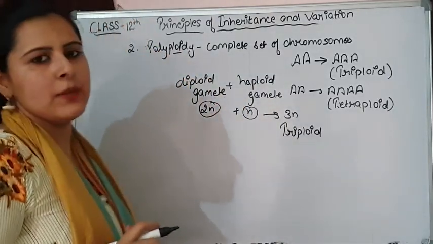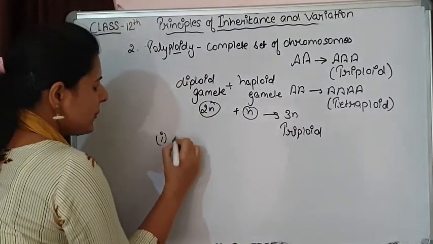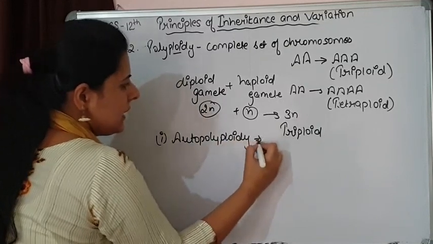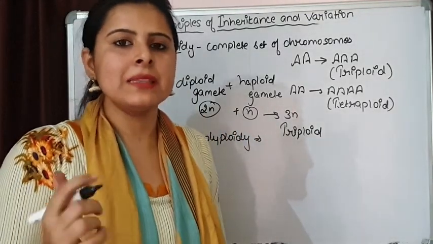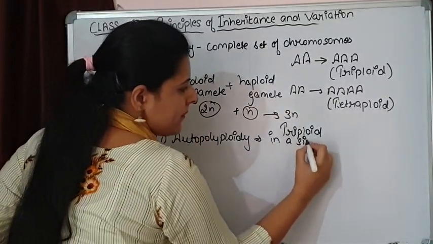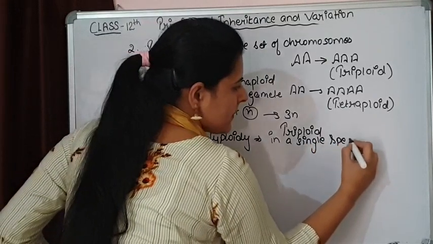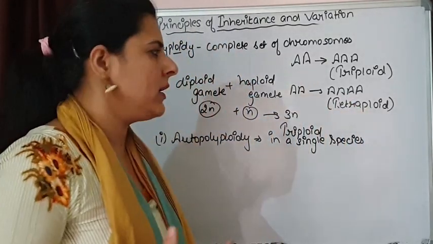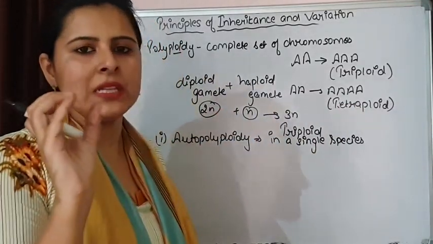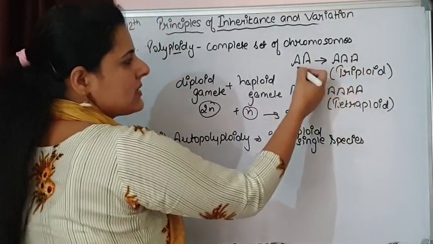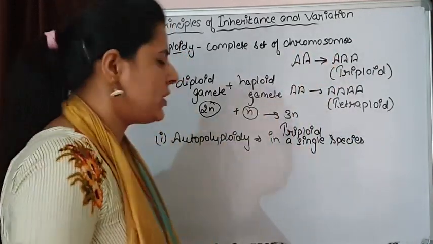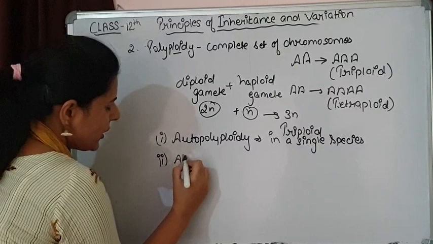Now polyploidies can be of two types. One is autopolyploidy, which means the set of chromosomes is increasing, but within a single species. We can get a triploid, tetraploid or hexaploid situation, but the chromosomes are of one single species. Say we can take the example AA, or it is getting into AAA, that is an autopolyploidy situation. The second one is allopolyploidy.